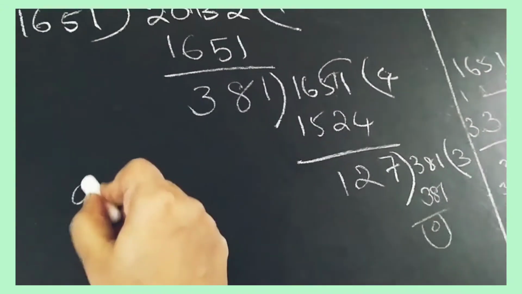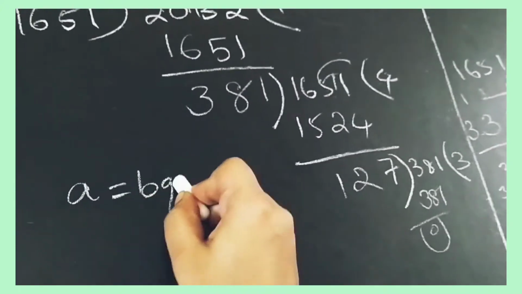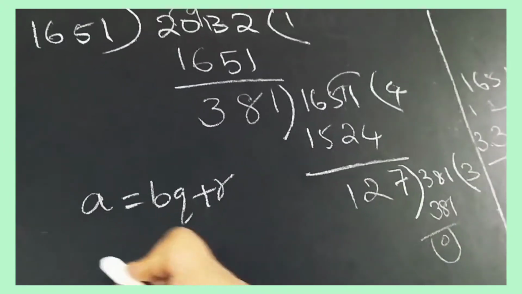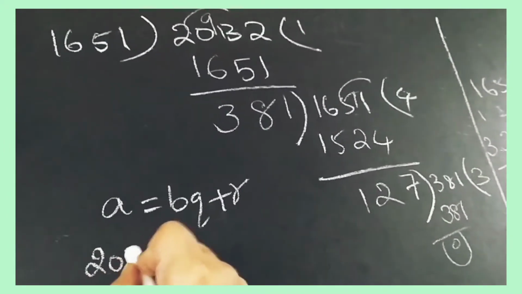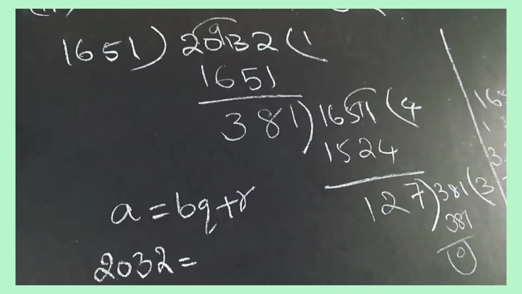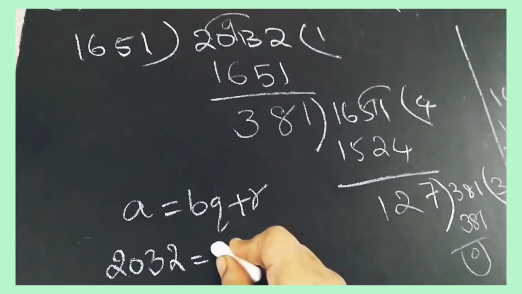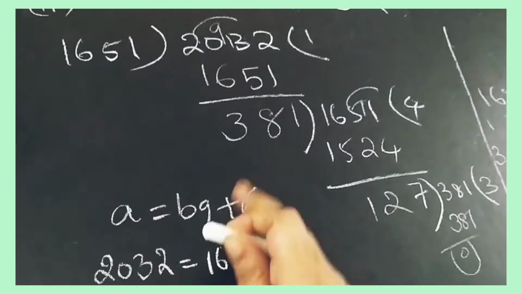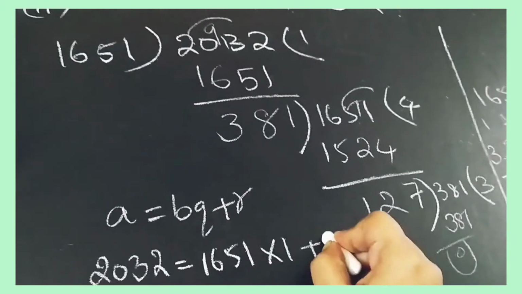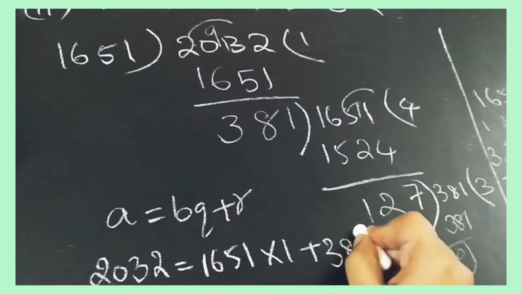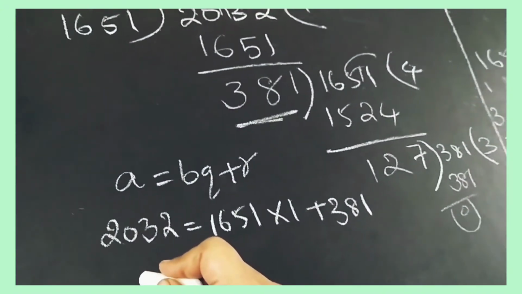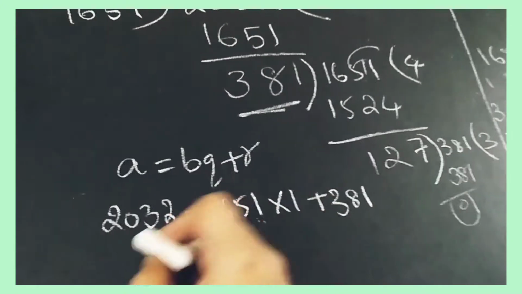Again now what we have to do? A is equal to BQ plus R. So what is A here? First A is 2032. B is 1651. Quotient is here 1, into 1 plus what is R here? It is 381. R is 381 now. First one in the first step. And what is the second step here? Again we have to take this 1651 here.